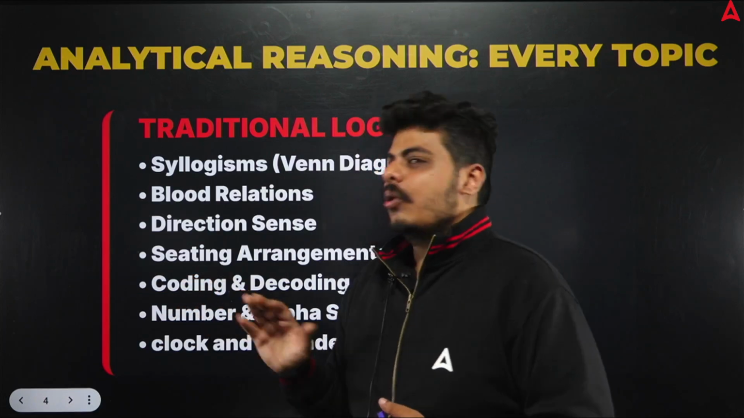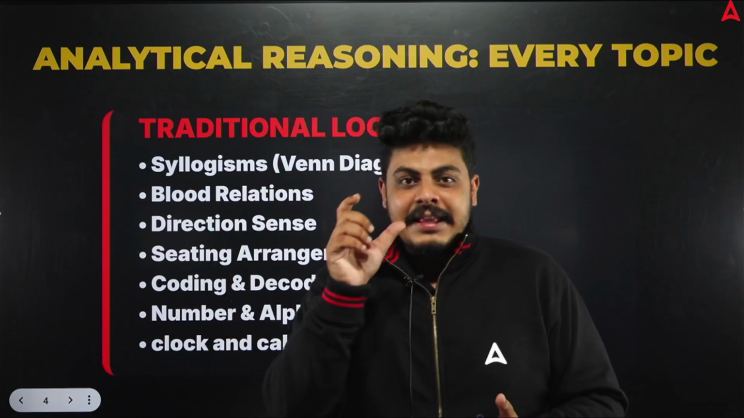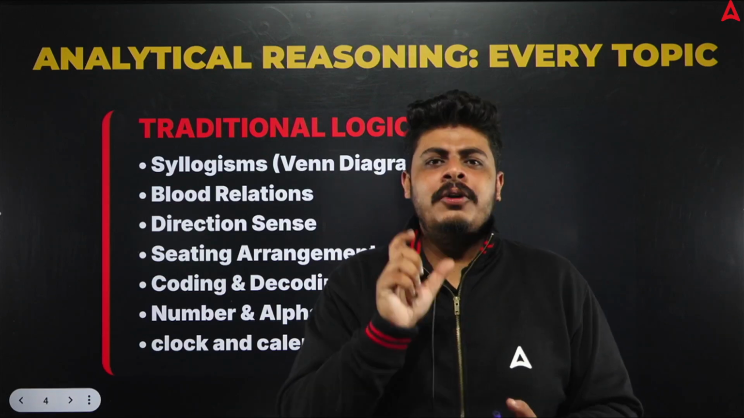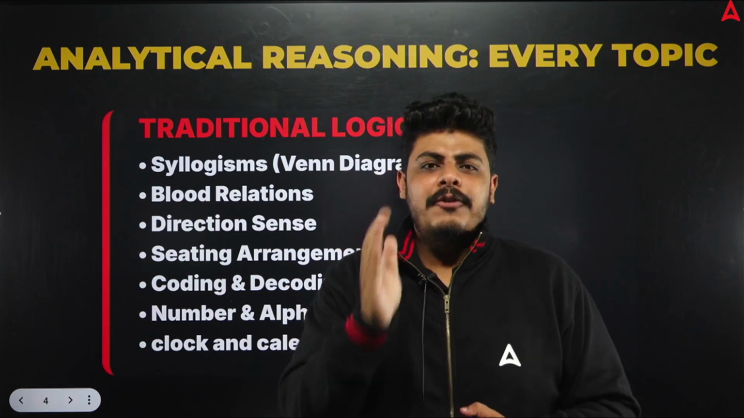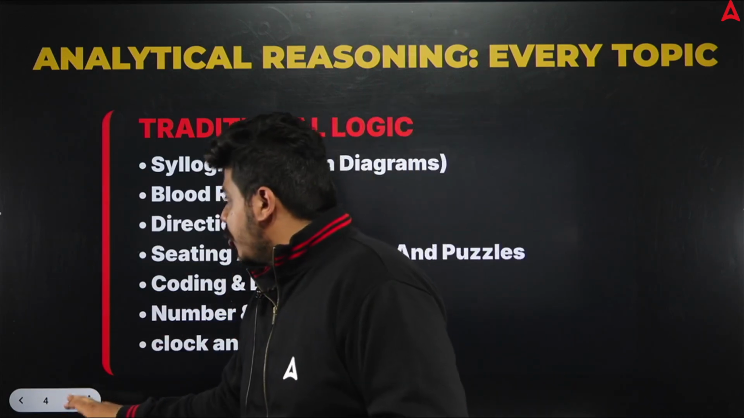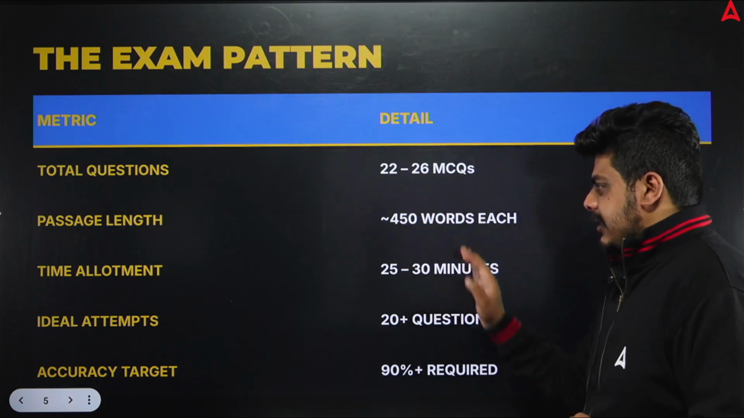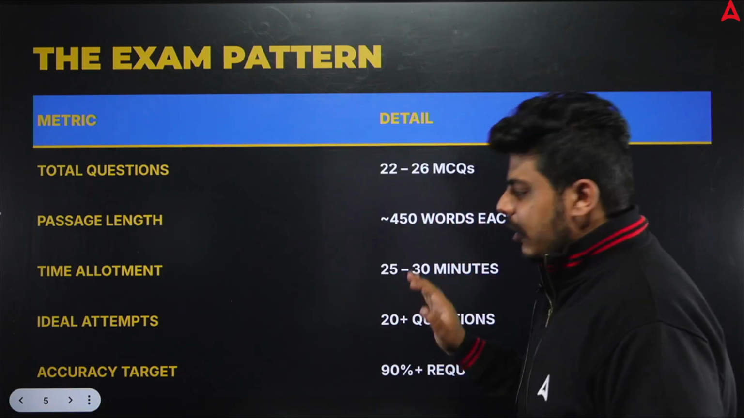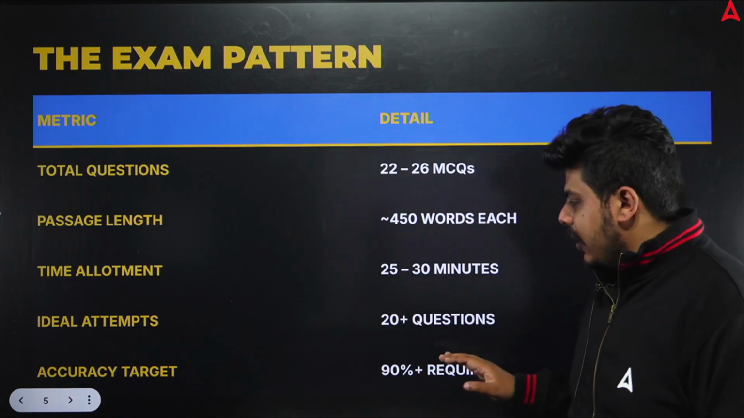And also in coding, decoding and alphanumeric, we have seen in last year's paper also there was a coding and decoding section where you have to switch things from the middle and you have to reverse them. So all these things are what you should clear in your exam. There will be 22 to 26 questions, 450 words. These things we know. And the most important part is your accuracy target.